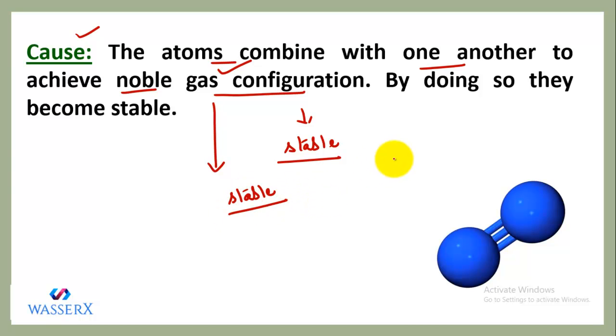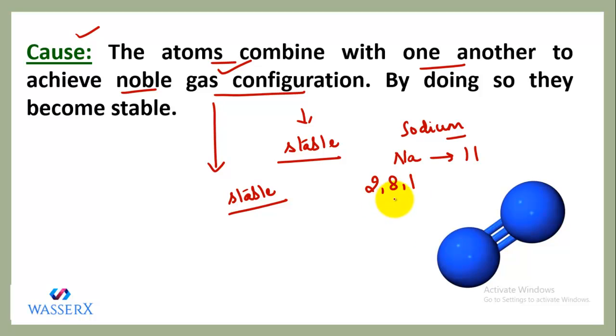If I talk about sodium, we have done the atomic structure, so you know the electronic configuration, atomic numbers and the valencies. The symbol of sodium is Na. We also know that the atomic number of sodium is 11. And if I write its electronic configuration, it is 2, 8, 1.